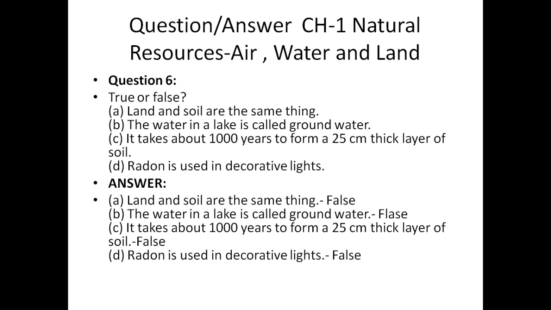Land is the whole part, like the mountain part and the desert part; all these come under land. A desert is not made of soil, and a mountain part does not consist of soil. So land is a different thing and soil is a different thing. Yes, somewhere the land is made up of soil, but in some regions the land is made up of sand or stones instead.